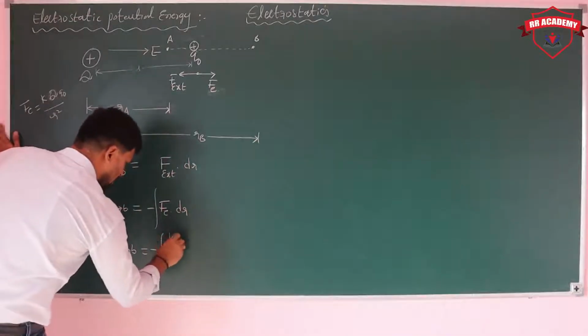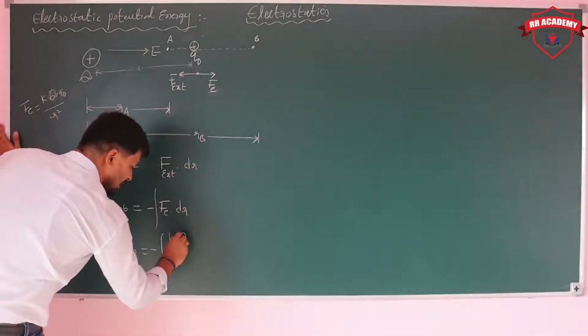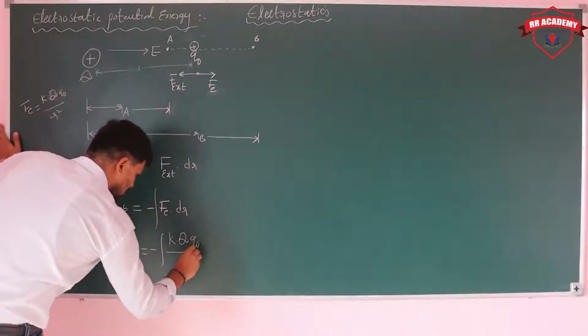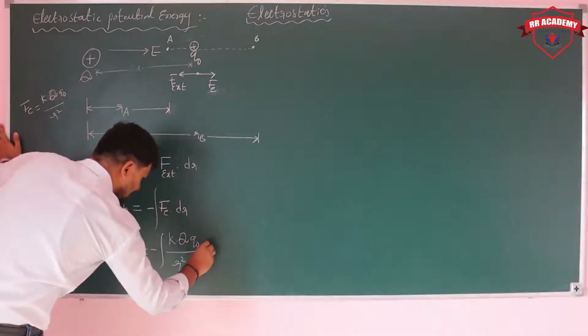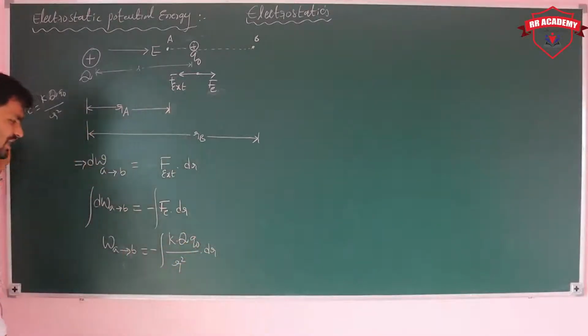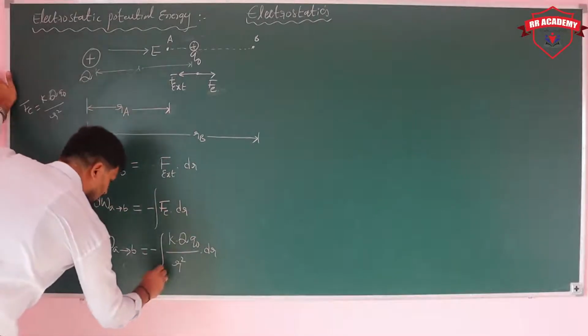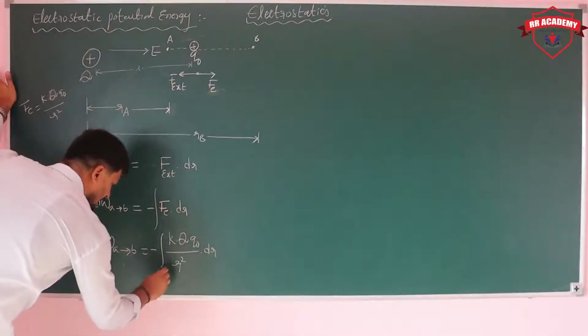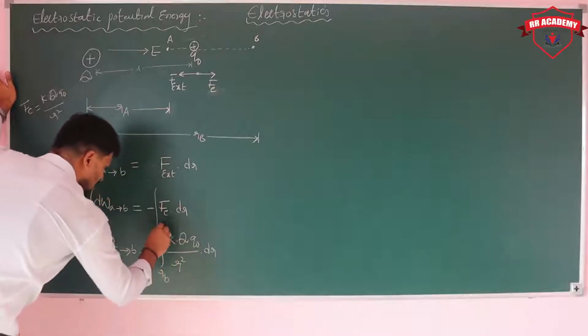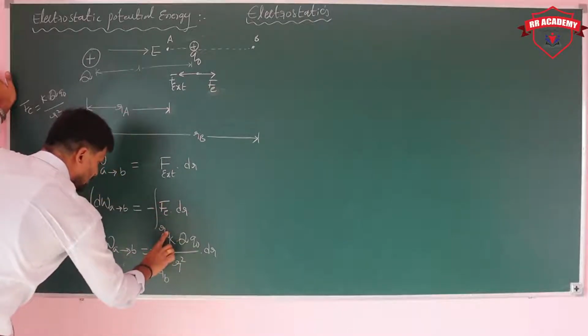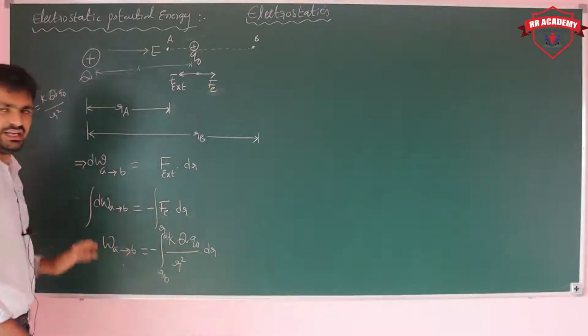Here I am writing 1 by 4 pi epsilon naught as K, so K Q naught upon R square into dr. And what are the limits? From where to where are we moving? From RB to RA.